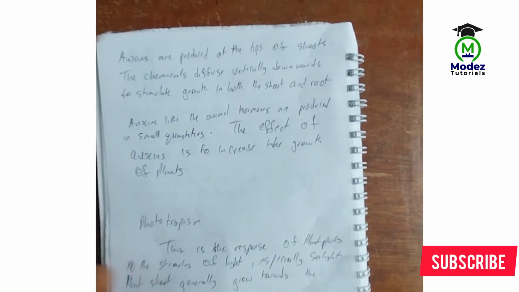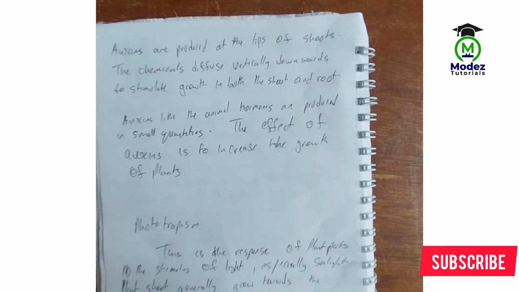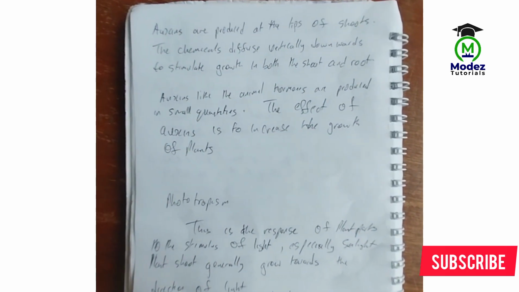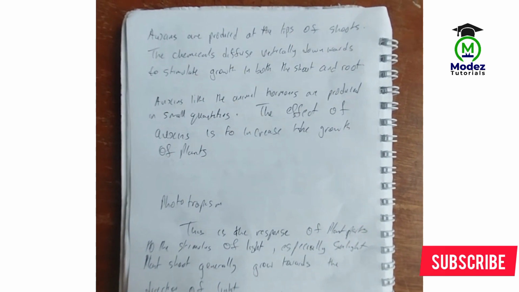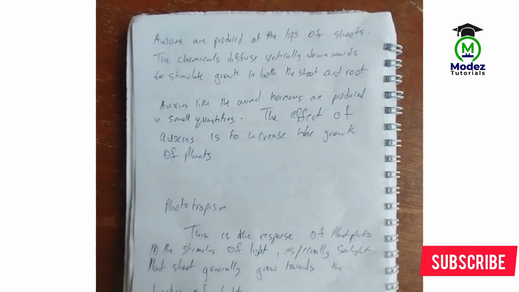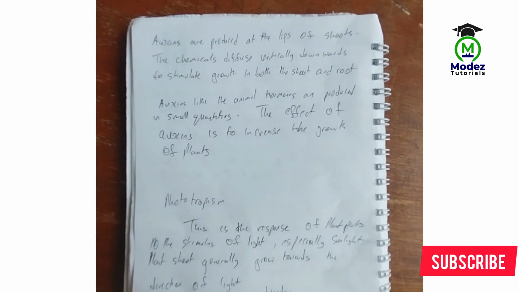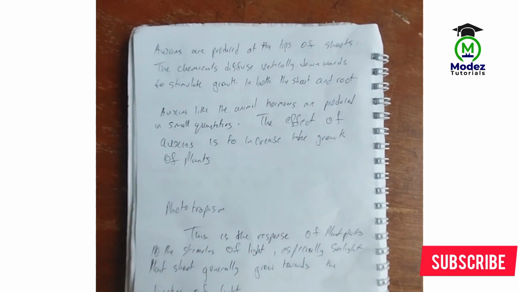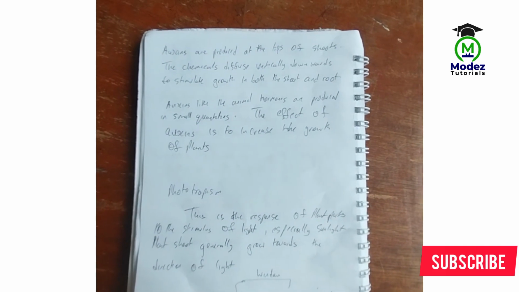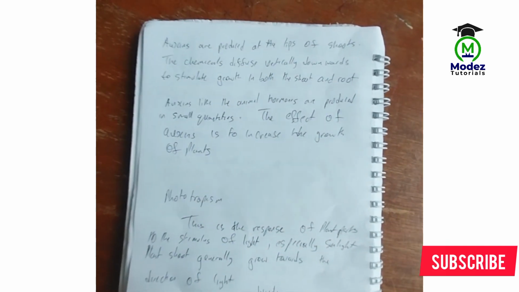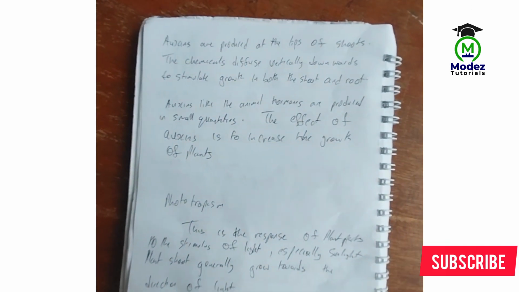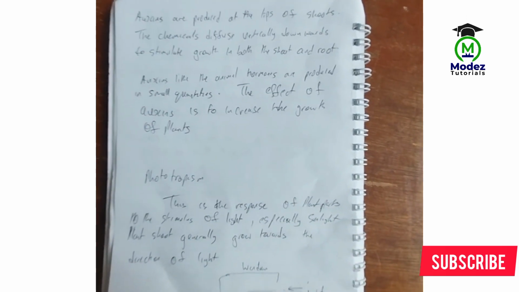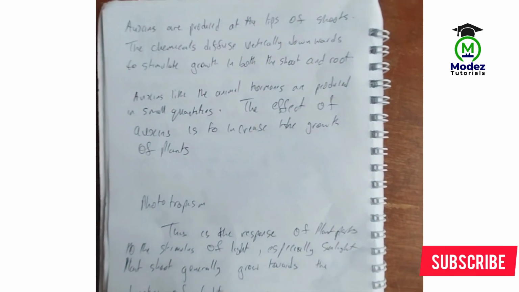Auxins are produced at the tips of the shoots. The chemicals diffuse vertically downward to stimulate growth in both the shoot and the root. So auxins diffuse downward from the top of the plant to the bottom, because the growth of plants starts from the root. Most of the auxins you are going to find in the plant are at the bottom, which is the root of the plant.